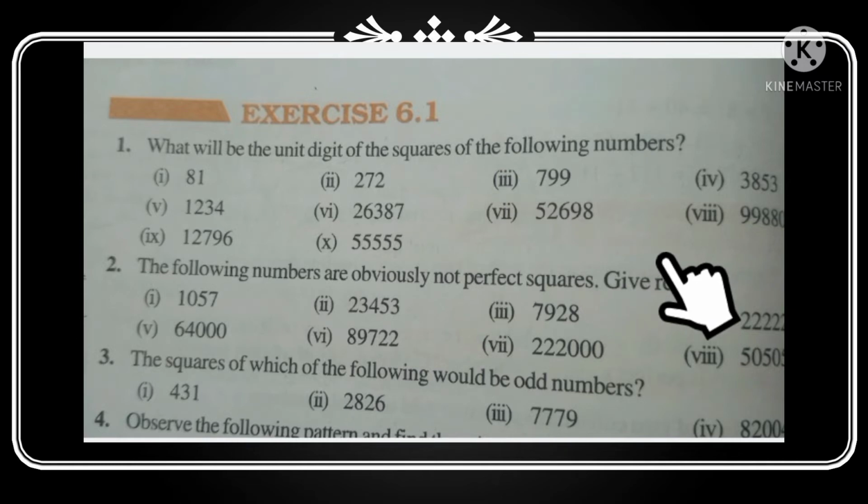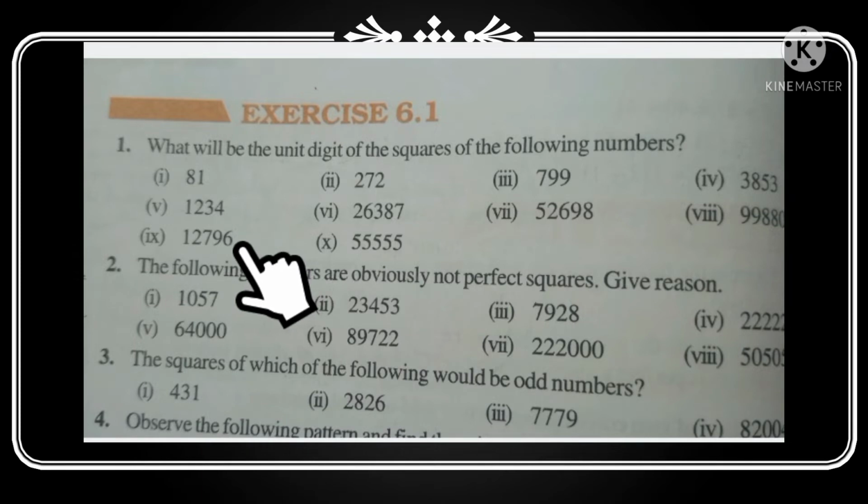Then 99880, the number ending with 0, so its square also ending with 0. 12796, its number ending with 6, so its square also ending with 6. Then the last one, all numbers are 5 and also ending with 5, its square also ending with 5.